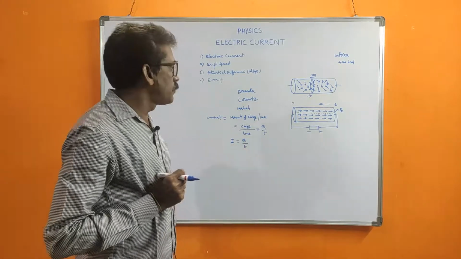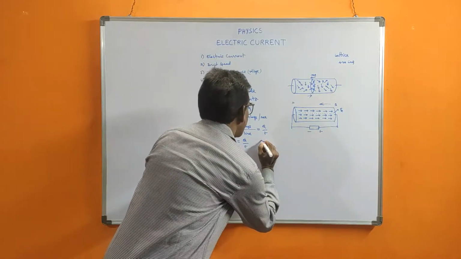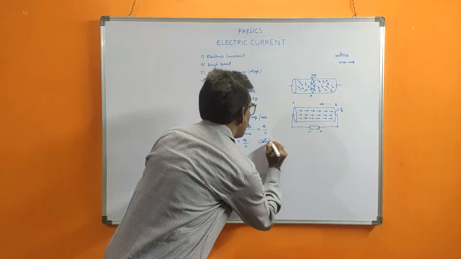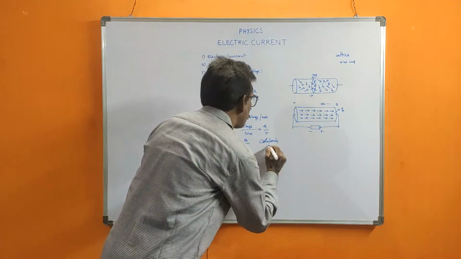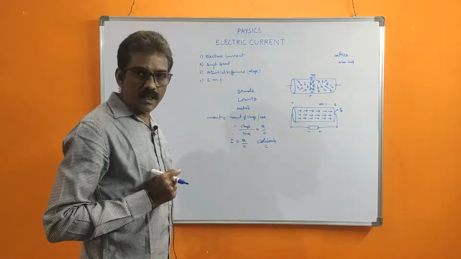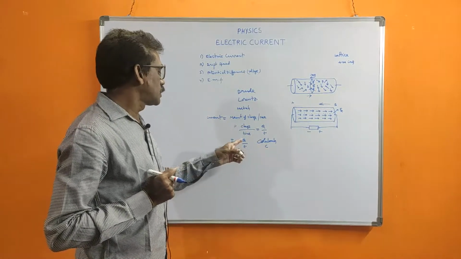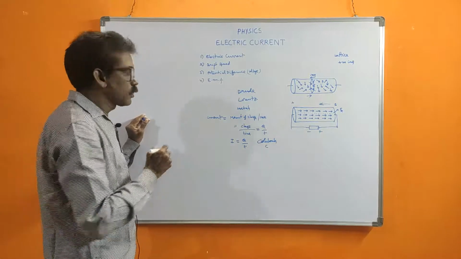The charge Q is measured in coulombs. For coulomb we can write the symbol C, no need to write coulombs in full. C means coulombs. Charge by time.